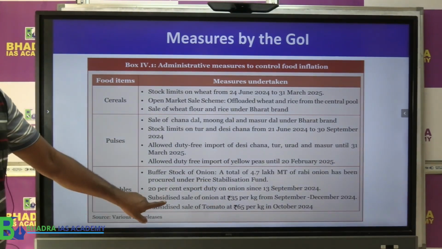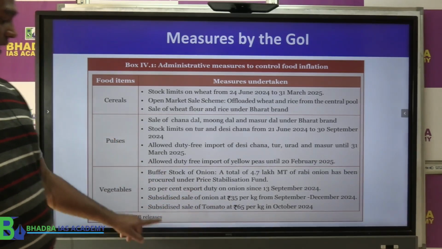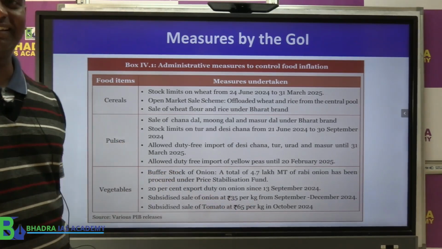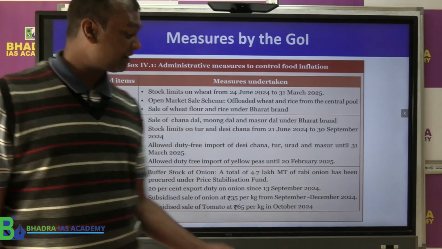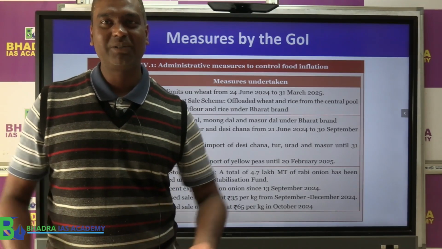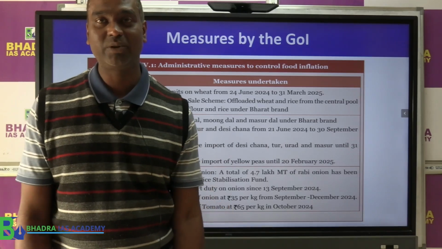The government also sold onion at a lesser price, 35 rupees a kilo, and tomato at 65 rupees per kilo. Now you see, the government's own price was 65 rupees a kilo. Imagine how difficult it was for the common man to purchase onion, tomato, etc.